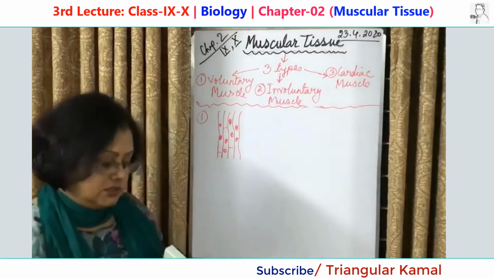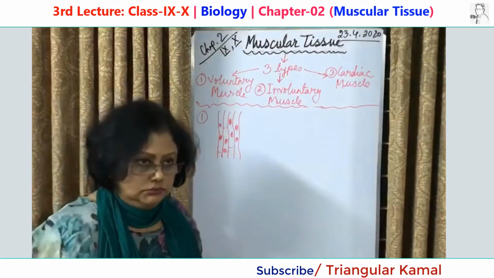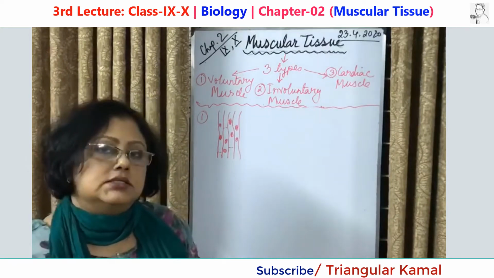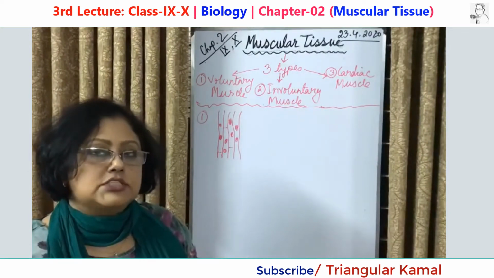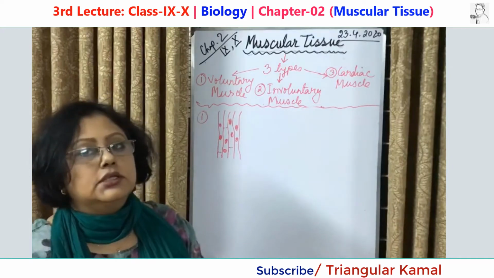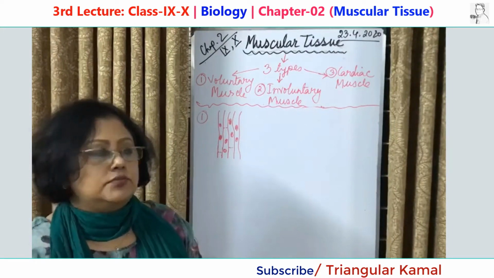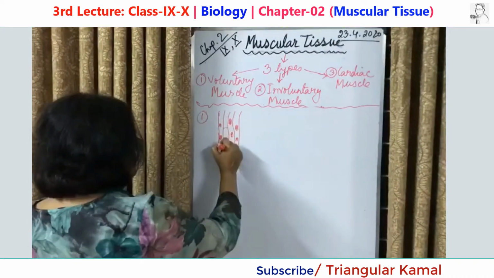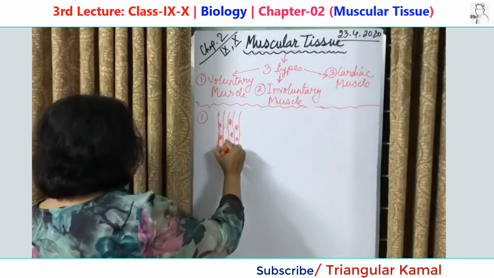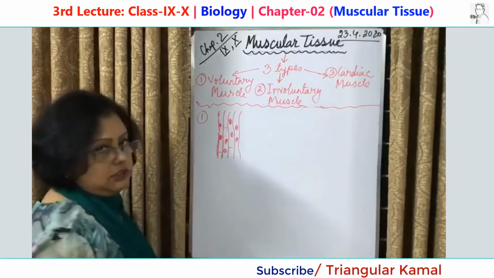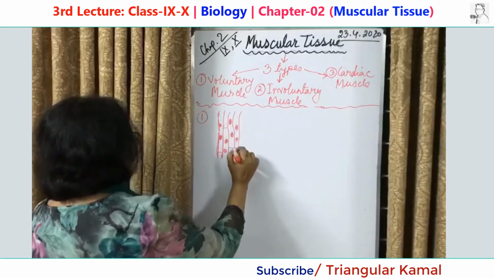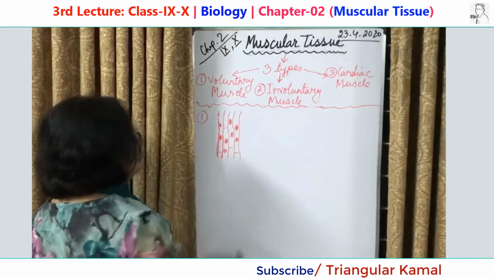so what is voluntary muscle? The muscle which can expand and contract on our own will. These cells are tubular, that means cylindrical in structure, containing more than one nucleus. Look here, each of the long structures is a cell, and each cell contains two nuclei.